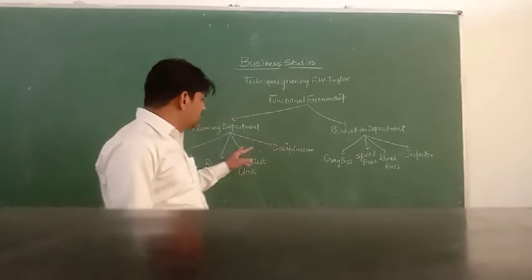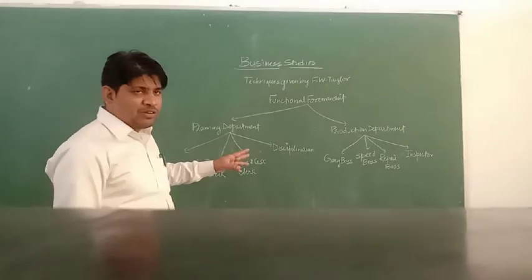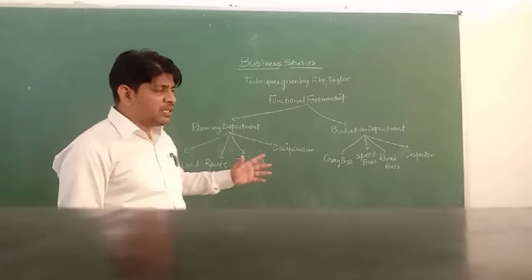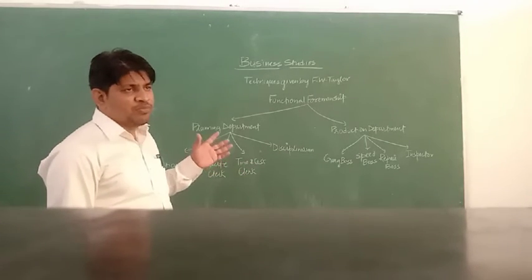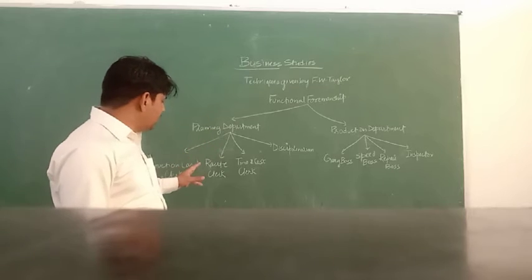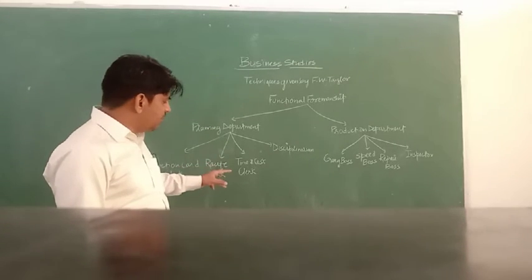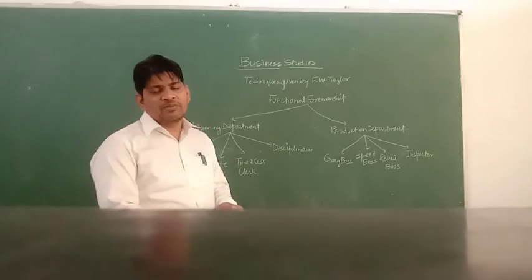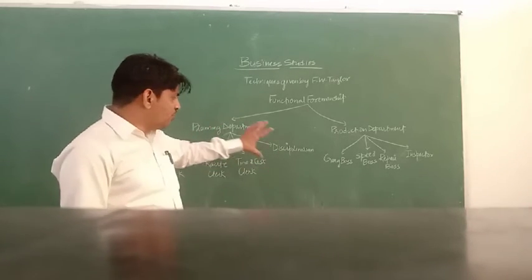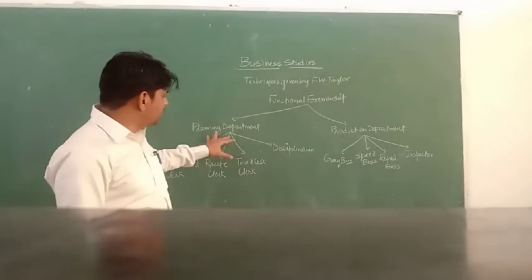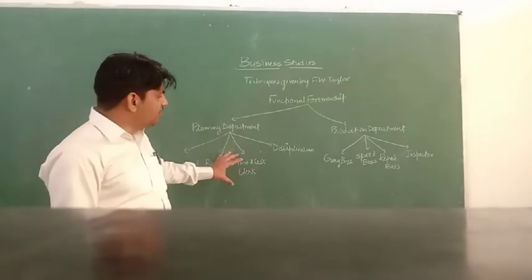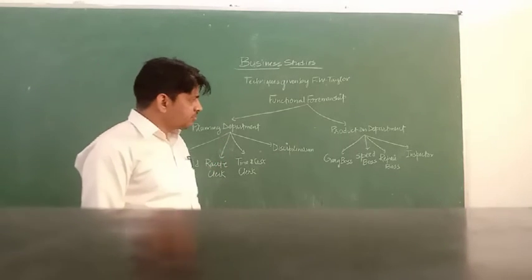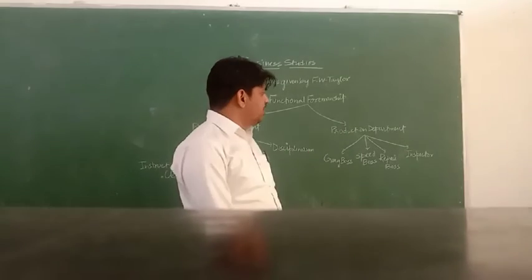So these four people will work under the planning department only and they will not participate in any other activity. That is why the people become specialized in performing their own activity. Whether we are talking about the instruction card clerk, the route clerk, the time and cost clerk, or the disciplinarian, the four people are experts in the planning department and they perform the activities of this department only.